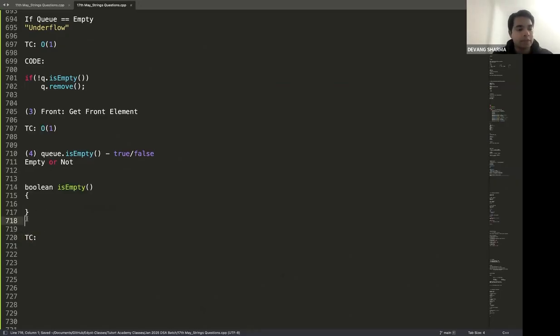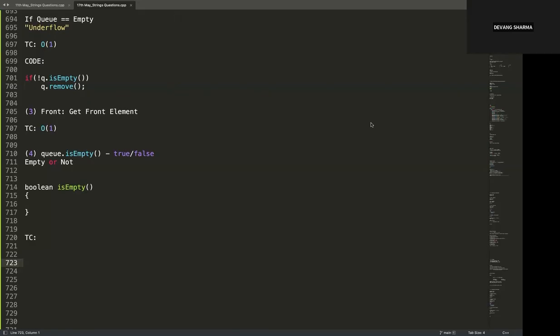And I want you to write this function, boolean isEmpty, just to check whether a queue is empty or not. Same two questions as we had in the case of stack. What is the complexity to check whether a queue is empty or not? And second, how would you implement this function boolean isEmpty if you're asked? Same 30 seconds, guys. Quick in the chat, let me know. Come on, guys, quick in the chat.